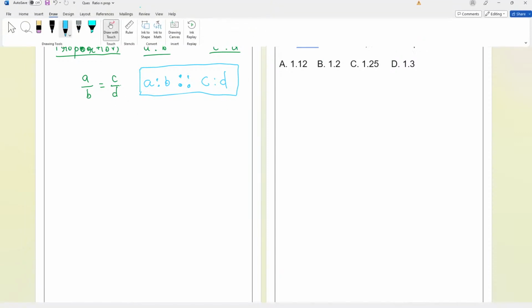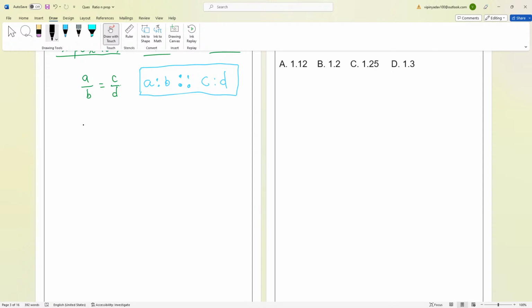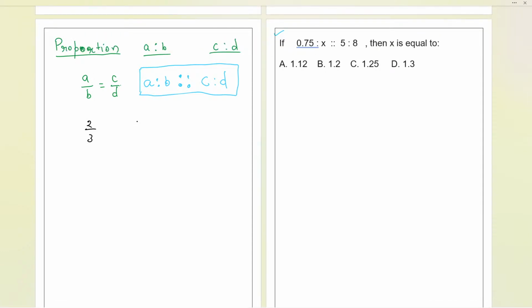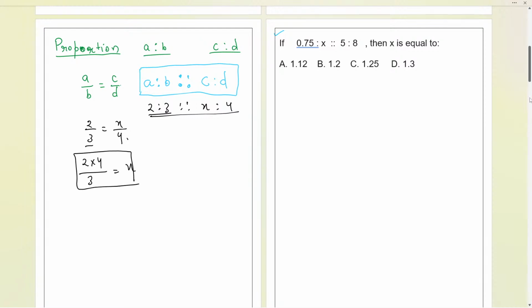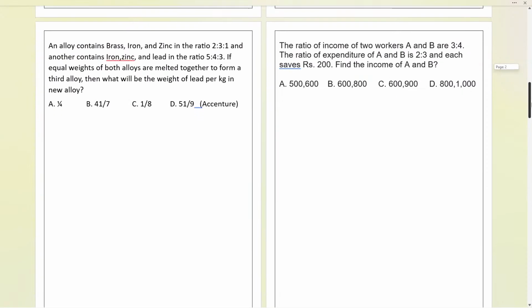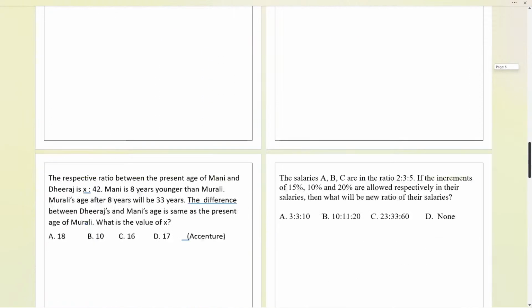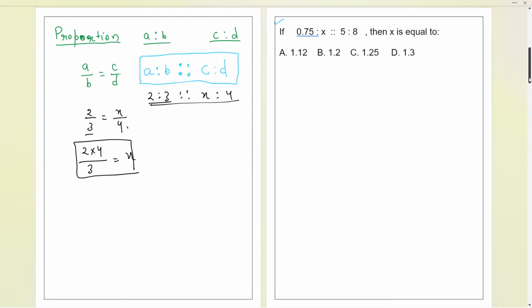Now suppose an example is given, like 2 is to 3, x is to 4. What you will do is write this ratio over here, 2 upon 3 equals x by 4. Now let us take this 4 on the other side, it will be 2 times 4 divided by 3. That is the value of x you will get. This is the proportion we have used. Today we are going to solve some questions from Accenture, Capgemini, and a lot of different companies.